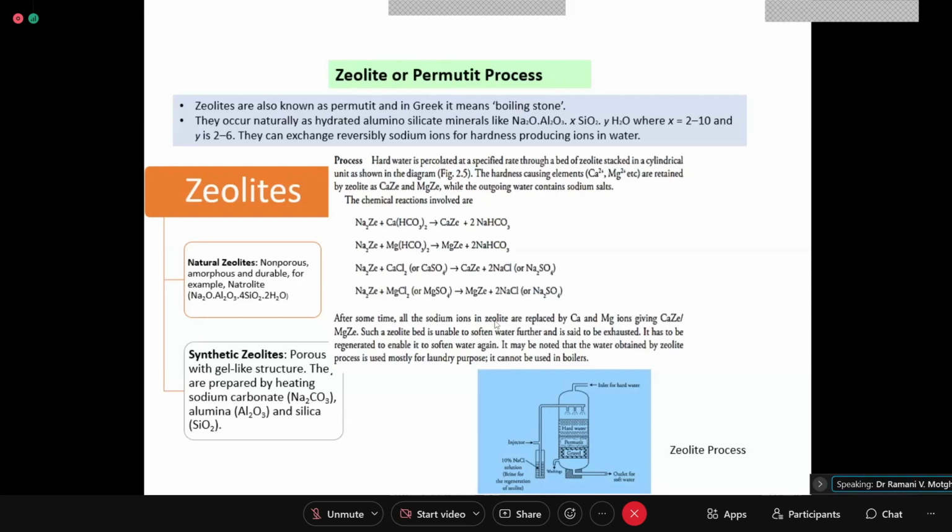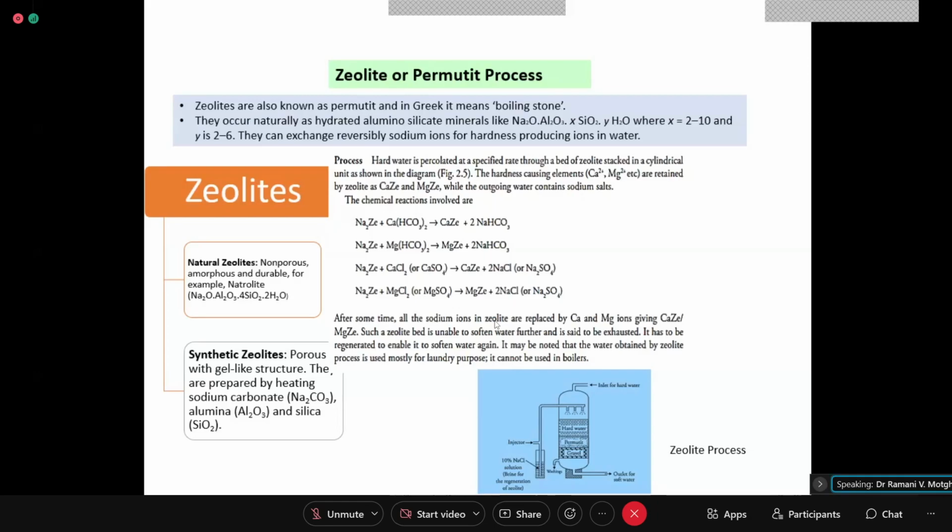Numericals may say that ferrous sulfate was used as the coagulant at the rate of some milligrams per liter, or sodium aluminate is used as coagulant at a certain rate, or alum, Al2(SO4)3, is used as coagulant at so and so rate. That is how we have done the lime soda numericals and calculations.